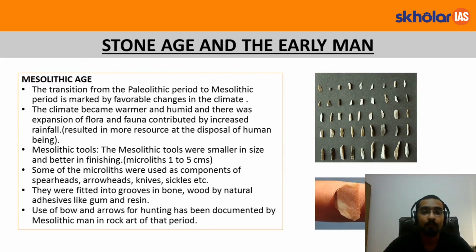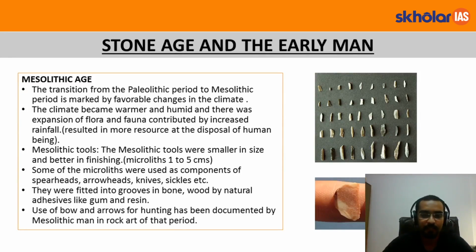The transition from Paleolithic Age to Mesolithic Age is marked by a favorable change in climate. Now, what were these changes in the climate that favored the Mesolithic Age? The climate became warmer, more humid, and there was expansion of flora and fauna contributed by increased rainfall. This warm and humid climate and increased rainfall resulted in more resources produced by nature, which were at the disposal of human beings.